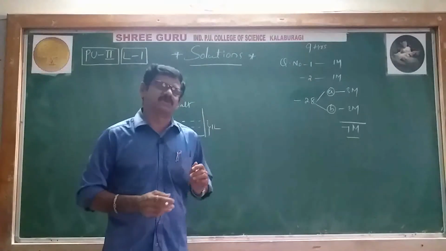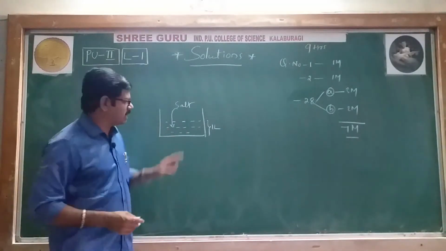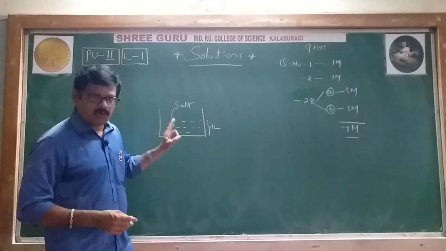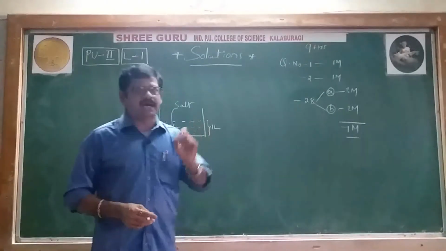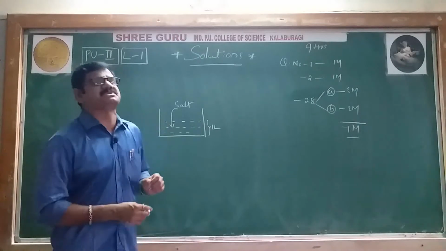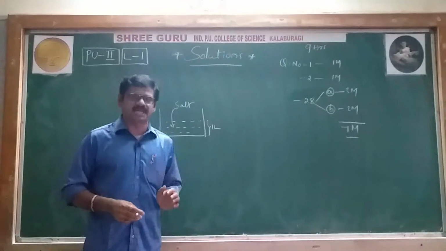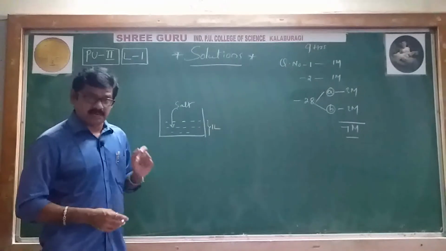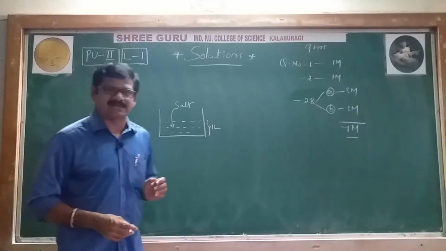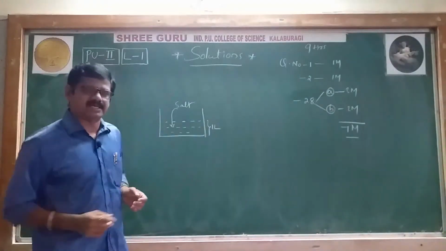How to define a solution now? Very simple. A solution is a homogeneous mixture of 2 or more chemically non-reacting substances. I'll repeat: a solution is a homogeneous mixture of 2 or more chemically non-reacting substances is called a solution. Now a question arises here.